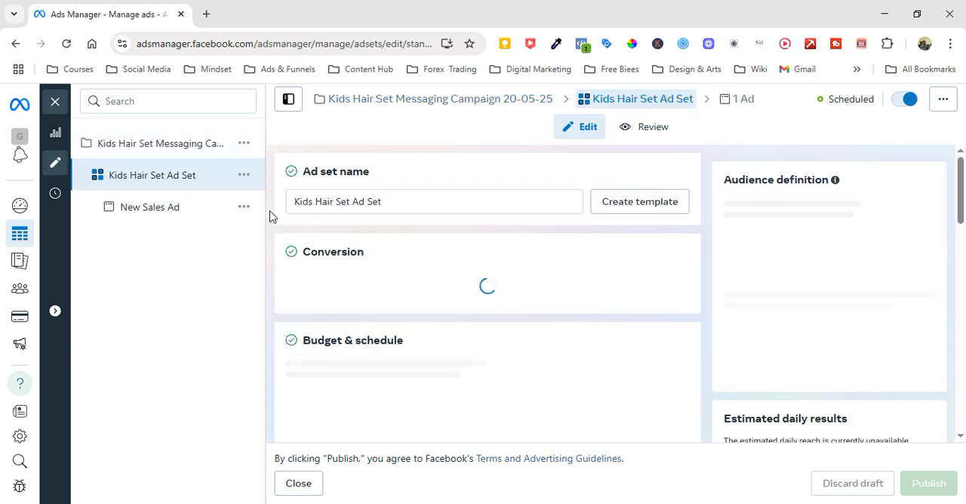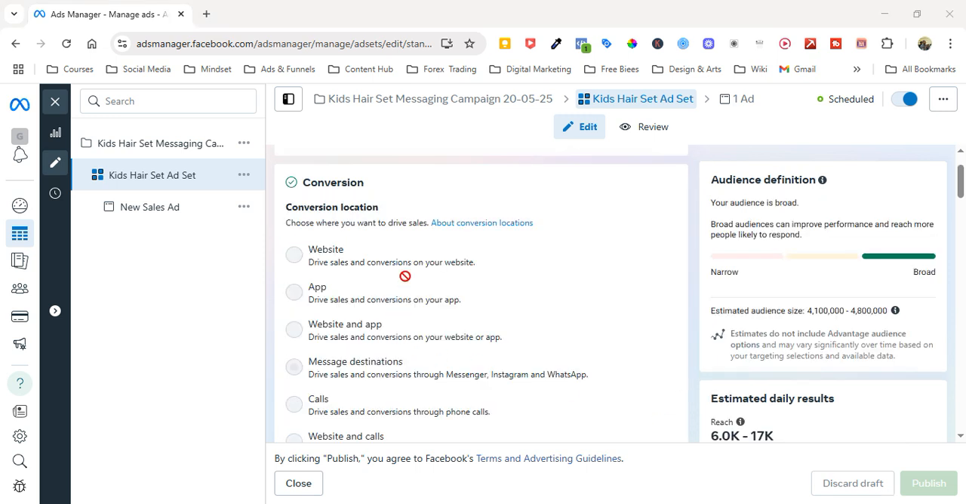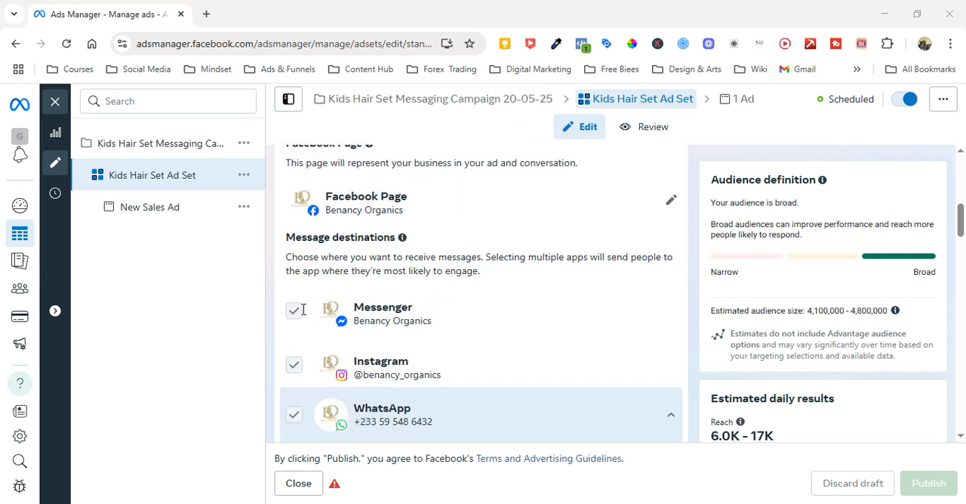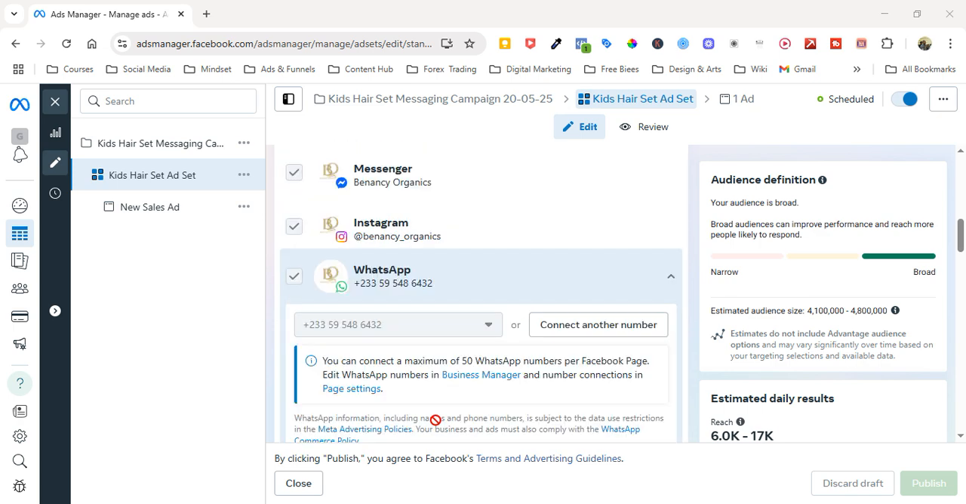When we go to the asset level, we are also looking at what is there. So let's wait for the asset level to load, and you will see it. So here at the asset level, the campaign is set up for messaging, so it means it's going to drive messages. So when we scroll down, we have the campaign set up for Messenger, we have the campaign set up for Instagram and WhatsApp as well. So those are the three campaigns set up.